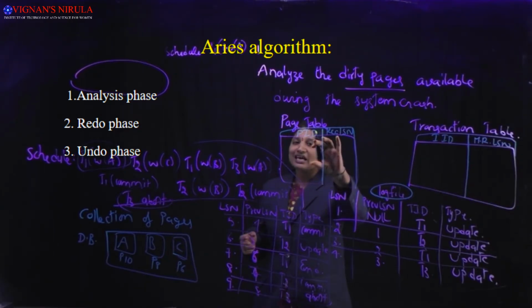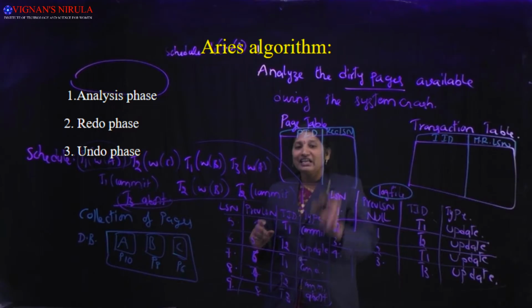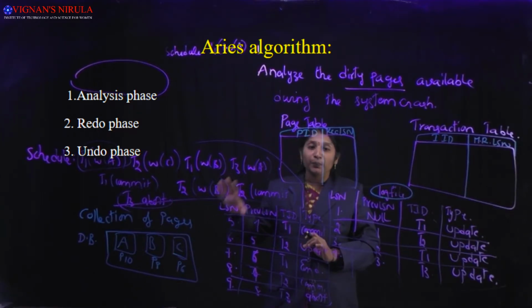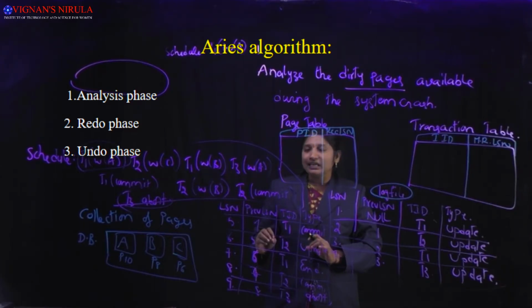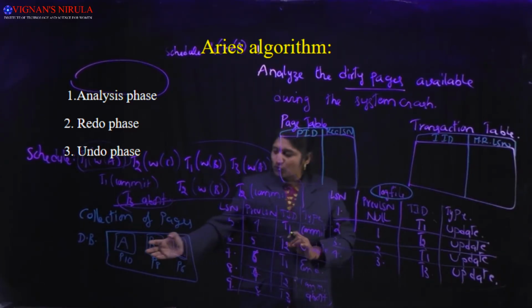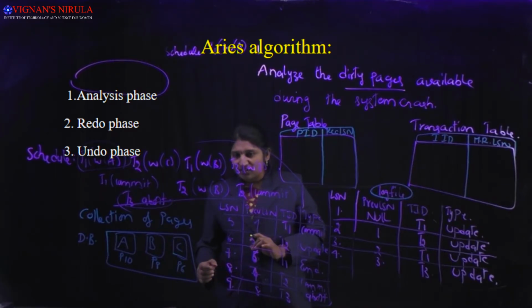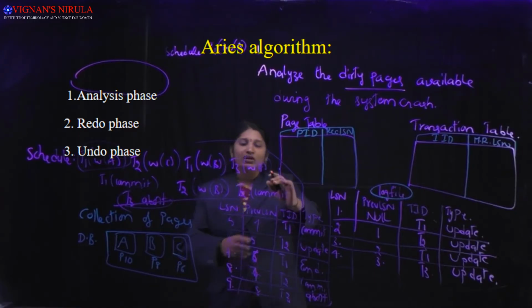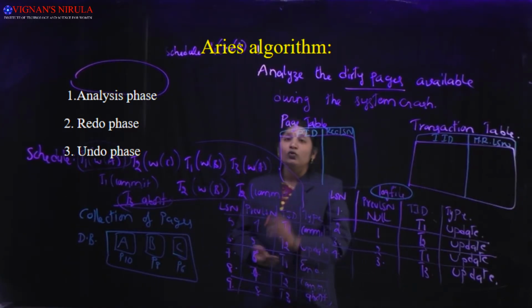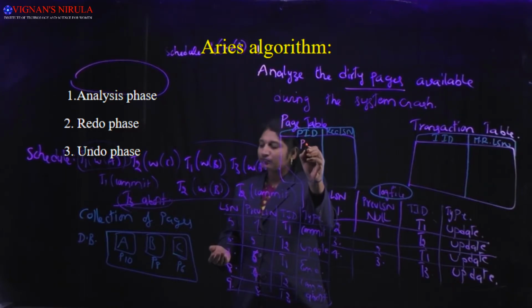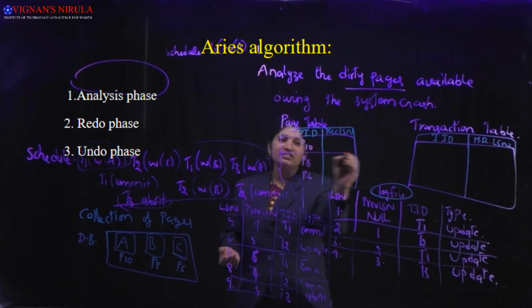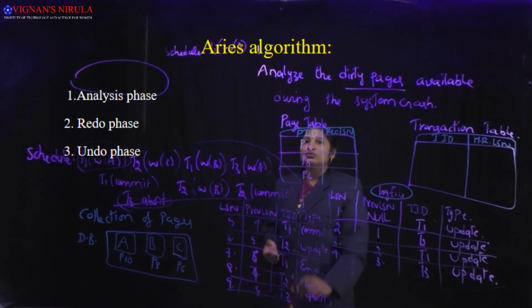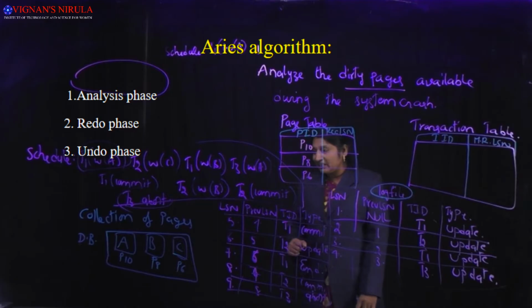The page ID column has an entry for each and every page in the secondary memory which contains the data items. As you see in this example, the pages available are page 10, page 8 and page 6. So I'll make an entry for each page: page 10, page 8 and page 6. That is the page ID column.